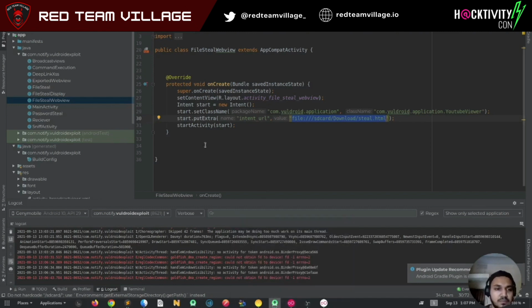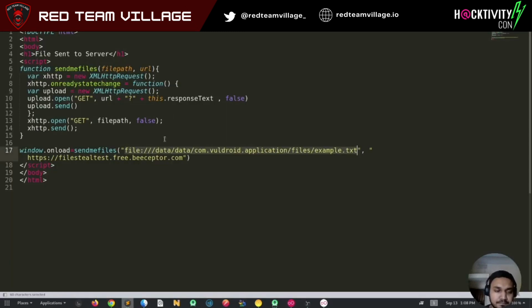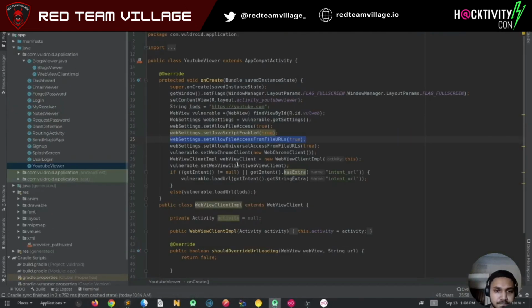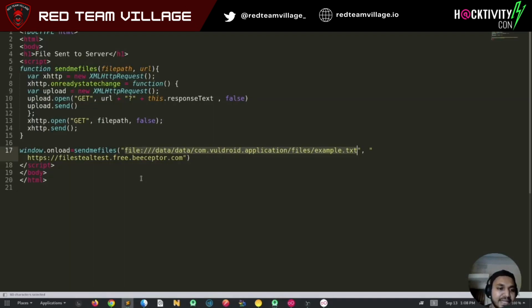Now let's see how. We were able to use this setting, set allow file access from file URL. So now I can query this file URL, basically the saved file, the secured or internal file, and send it to a remote attack vector.